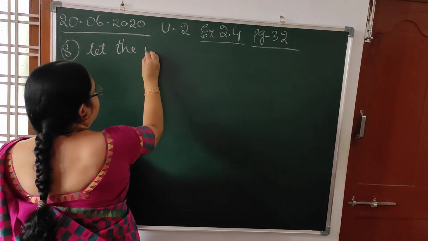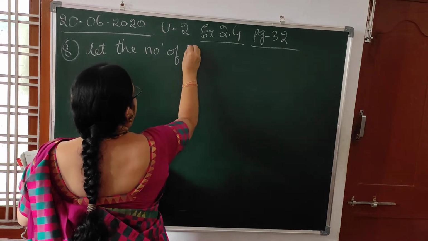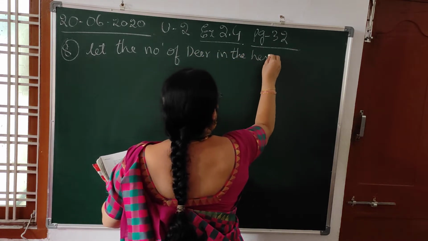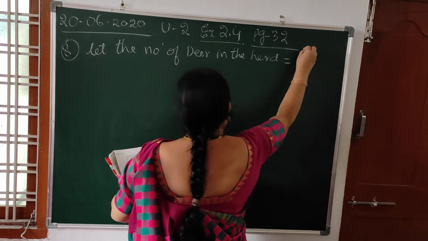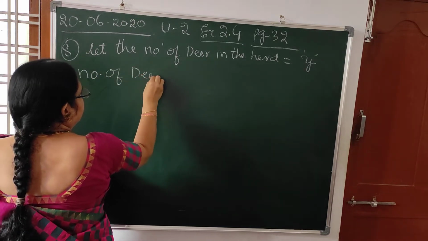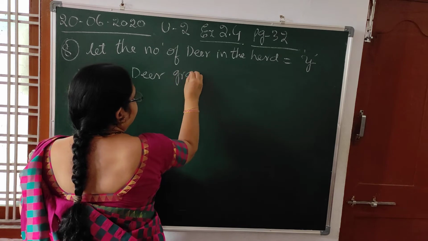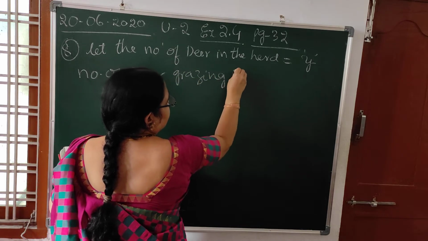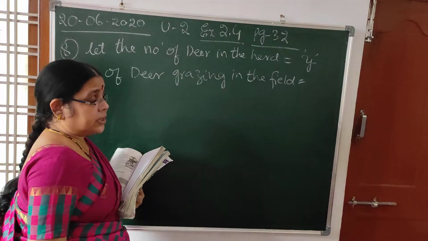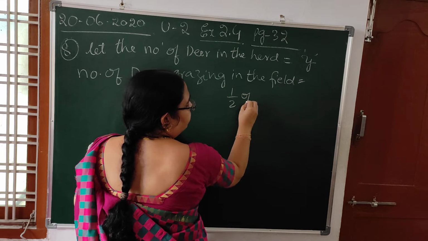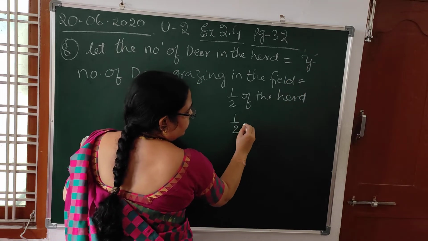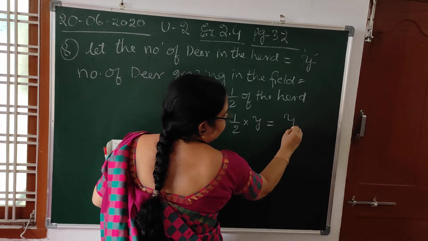Let the number of deer in the herd be equal to y. Next, number of deer grazing in the field. How many were grazing? Half of the herd. So here the herd is what? y. So 1/2 of y, that is equal to y/2.